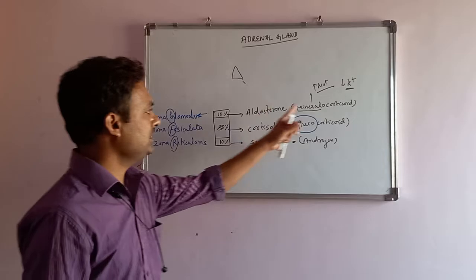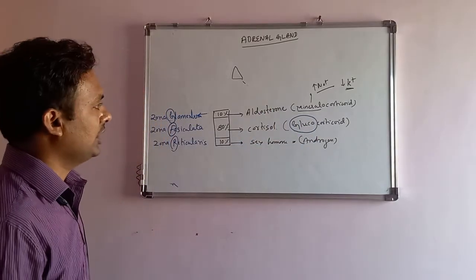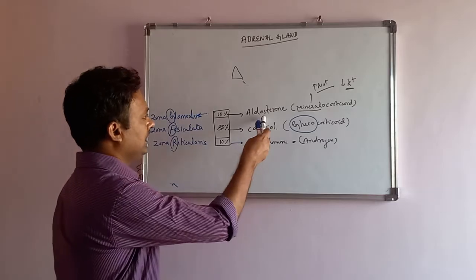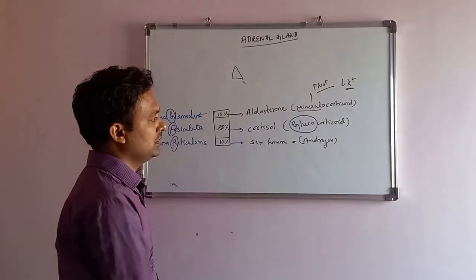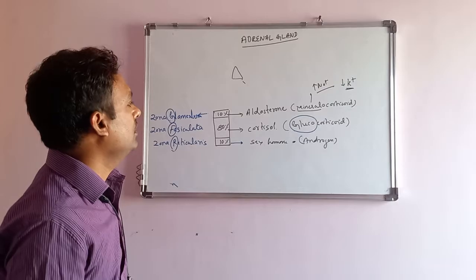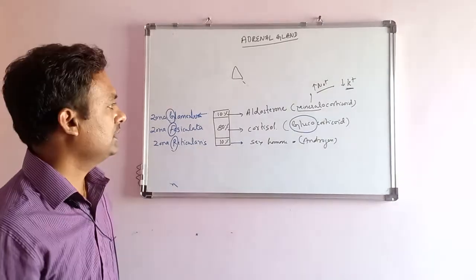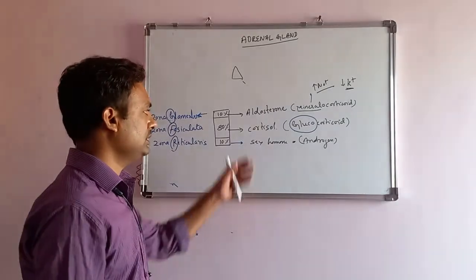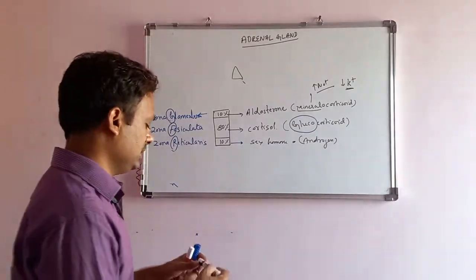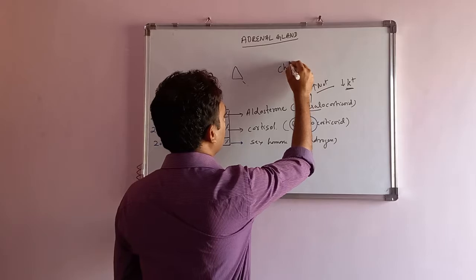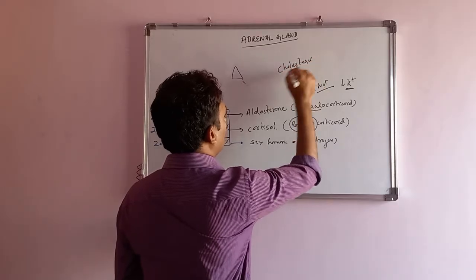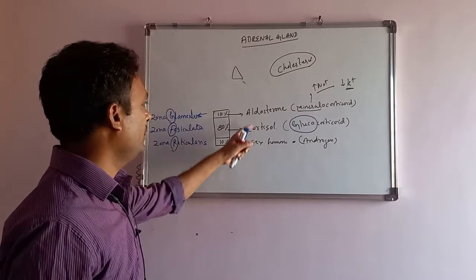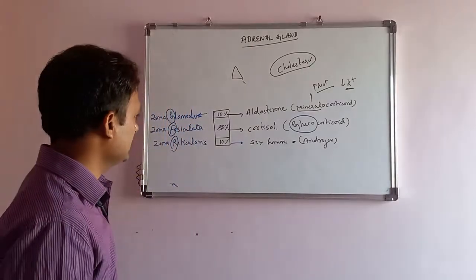So these are the major functions of the adrenal cortex. This is very basic, and these are the three: aldosterone, cortisol, and sex hormones. They are all mainly corticosteroids. They are steroid hormones, and the precursor of all these three hormones is cholesterol. So cholesterol is called the father of all these hormones' synthesis.